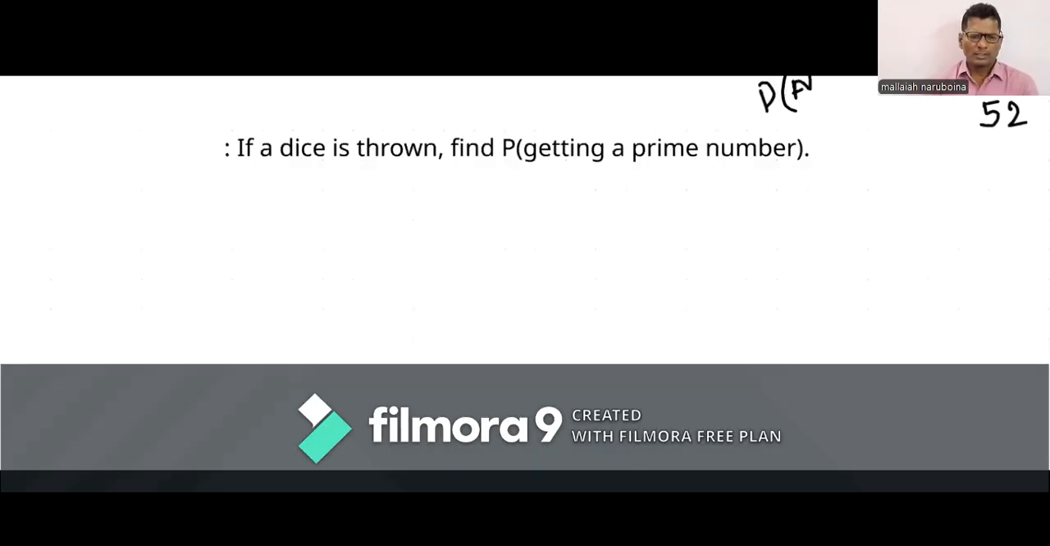If a dice is thrown, find P of getting a prime number. We know if a dice is thrown, we have six numbers: 1, 2, 3, 4, 5, 6. These are the total outcomes, which we call the sample space. After that, see the probability of getting a prime number. Here the event means prime number.